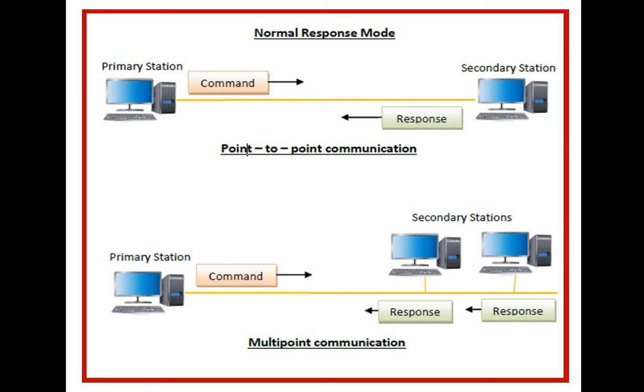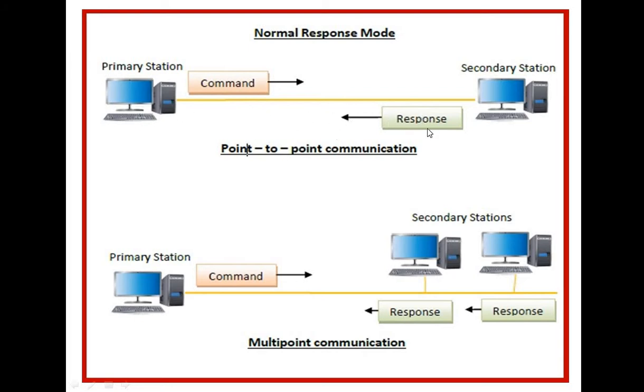Here is the diagrammatical representation of normal response mode. The first one is point to point communication.